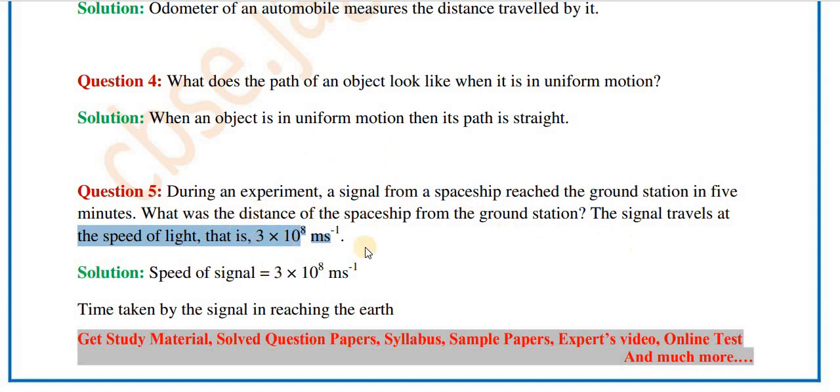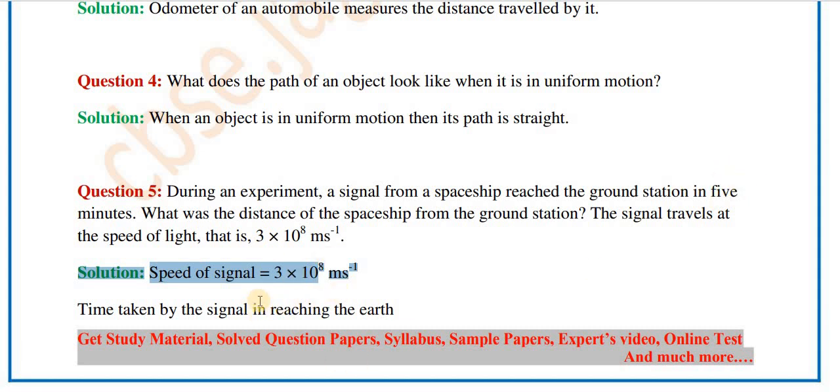Here two things are given: one is the speed of light, 3 into 10 raised to 8 meter per second, and the second is the time, which is 5 minutes. So first let's write down the given things. The speed of light, or you can say the speed of the signal, is 3 into 10 raised to 8 meter per second, and the time taken is 5 minutes.